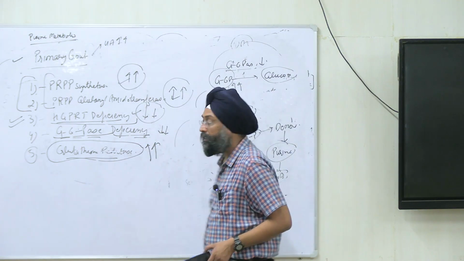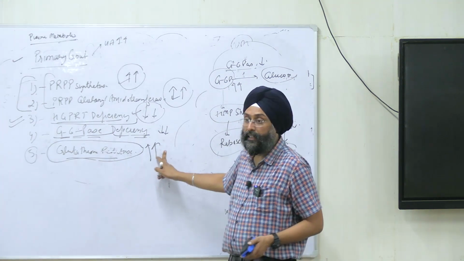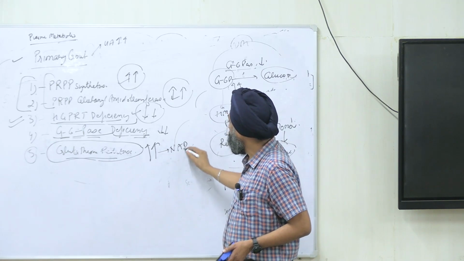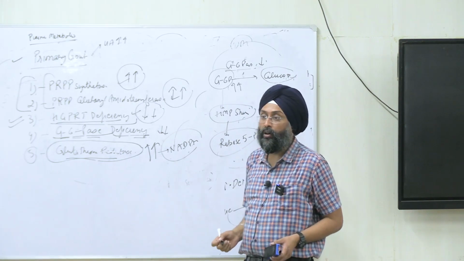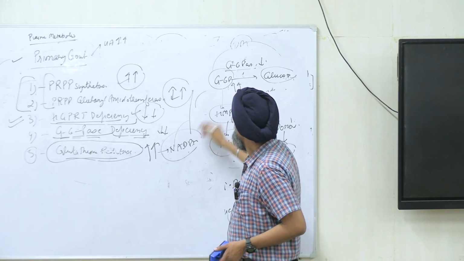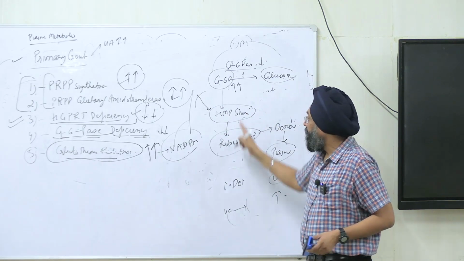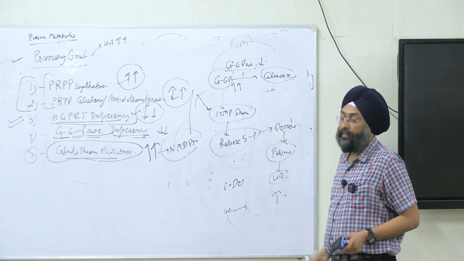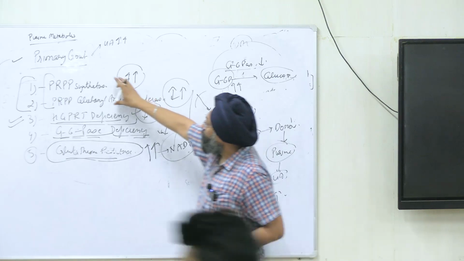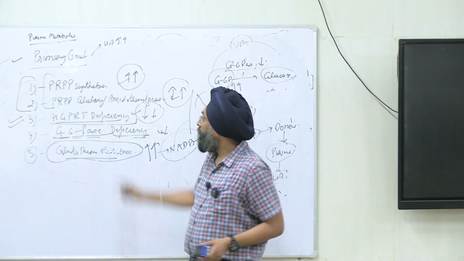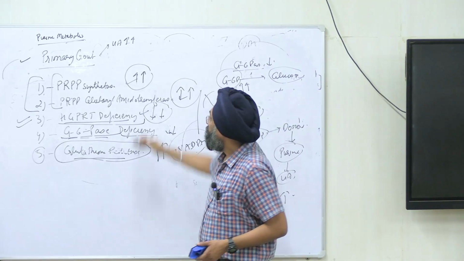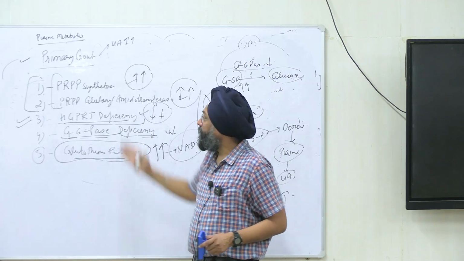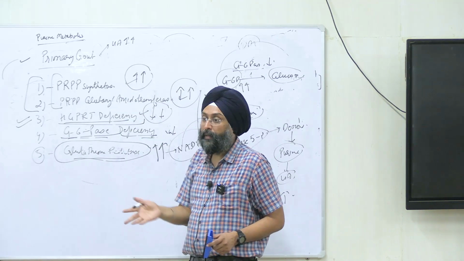Second was glutathione reductase, and glutathione reductase is increased. When it is increased, what will happen? It will lead to synthesis of more NADPH, and NADPH will be metabolized via the HMP shunt, and from the HMP shunt they will again form ribose 5-phosphate, then again purines, and then again uric acid. These are the first two steps of de novo synthesis. They are under feedback control, but the delicate feedback is not maintained due to their high levels. So ultimately, the high levels will lead to synthesis of more IMP and more uric acid.